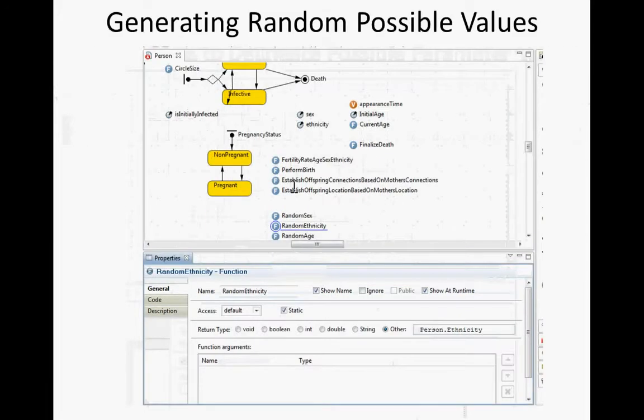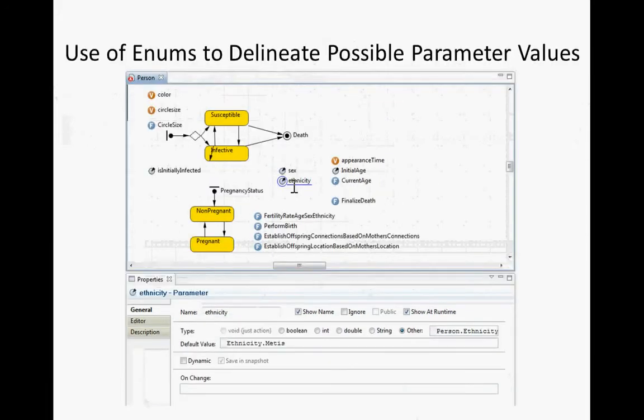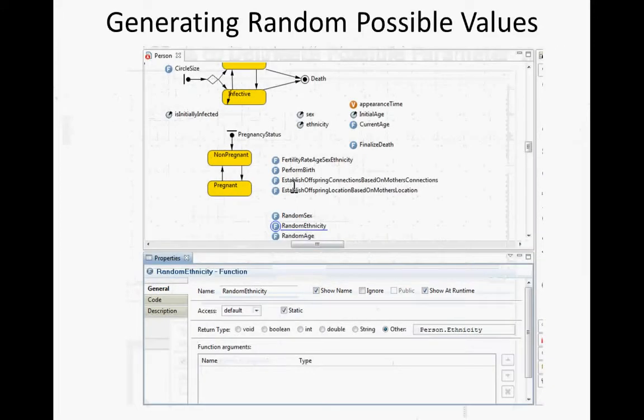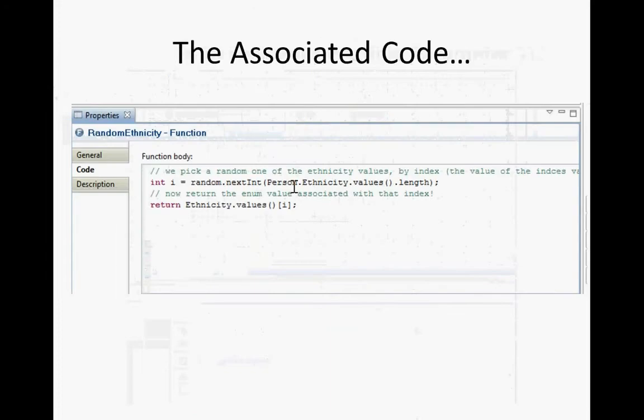And why do we have to specify? Well, okay, that's right. And then we could generate a random one, random ethnicity, and here it just goes through and picks an integer from 0 to the number of values.